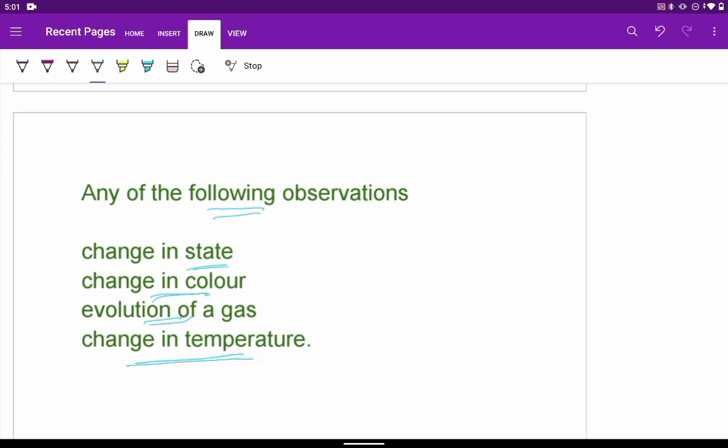As I told, this reaction is also exothermic. In some of the reactions heat is evolved, in some heat is absorbed, so there may be a change in temperature. Any of these observations can lead us to understand that a chemical reaction has taken place.